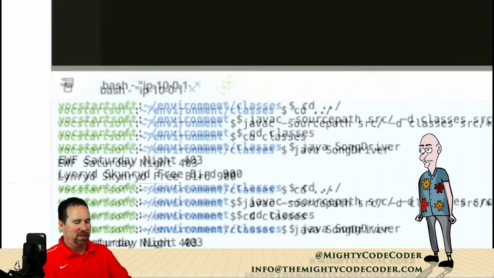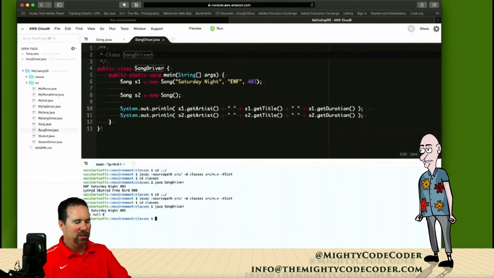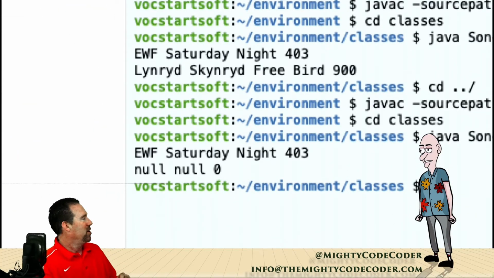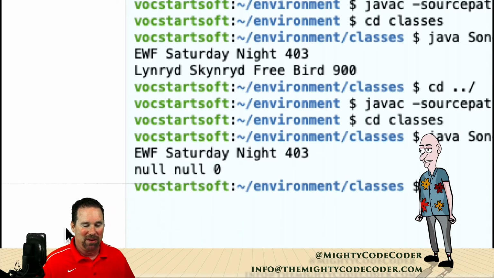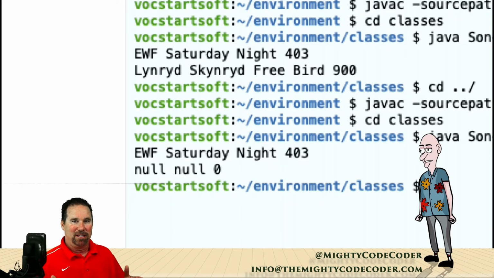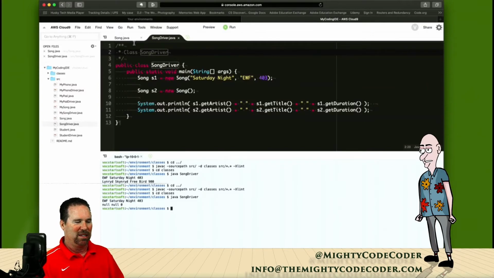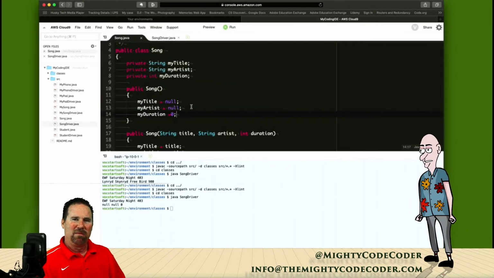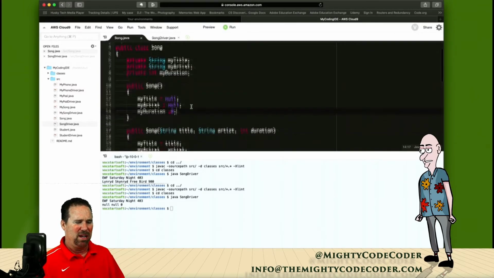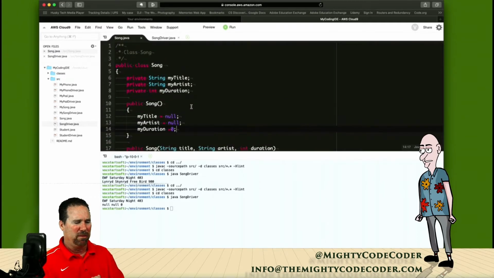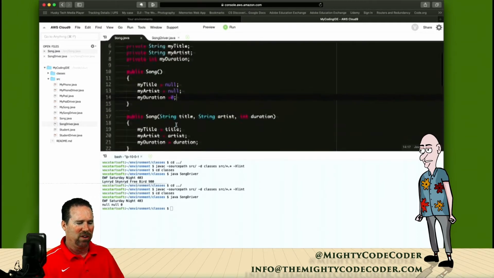And, well, let me zoom out and then zoom back in. So there you go. You got Earth, Wind, and Fire set at night 403, and you got 0, 0, and 0. Okay, so that was kind of a neat deal for the constructor, and some kind of behind the scenes feelings about constructors. All right, you got parameters and arguments. We talked a little about that. We talked about global and local variables.